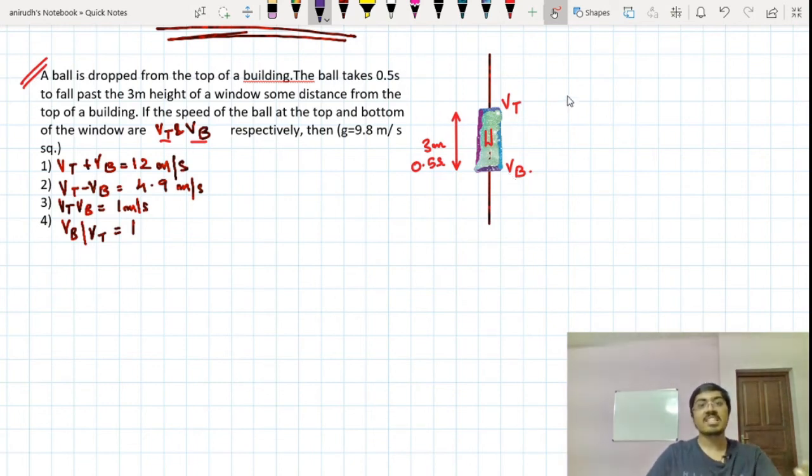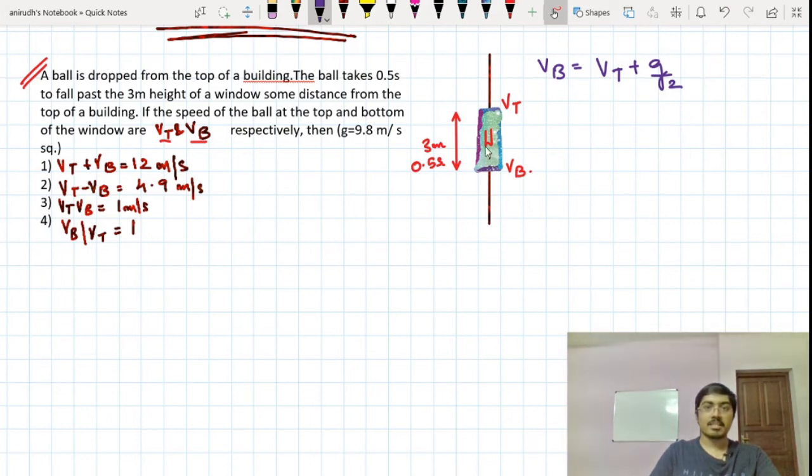So I can use v equal to u plus at, isn't it? So Vb is equal to, what is u here? The initial velocity is Vt, plus at. So this is g multiplied by time, which is 0.5 seconds, so I will take it as g by 2. Okay, so let this be an equation now.